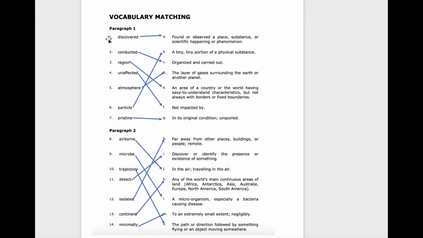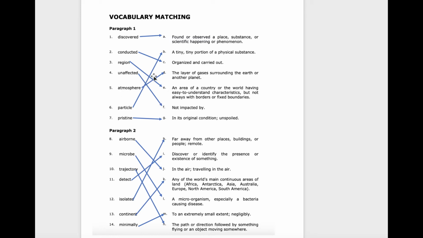Number 1, discovered, is A, found or observed a place, substance, or scientific happening or phenomenon. 2, conducted, is C, organized and carried out. 3, region, is E, an area of a country or the world having easy to understand characteristics, but not always with borders or fixed boundaries. 4, unaffected, is F, not impacted by.